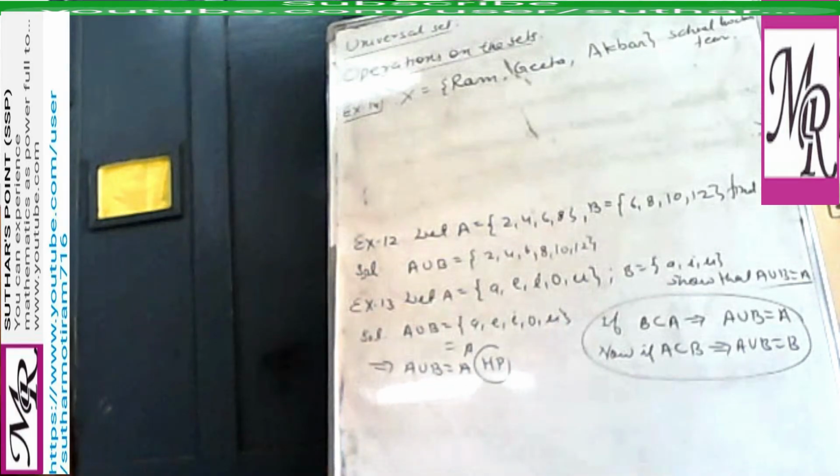Let X equal to Ram, Geeta, Akbar be the set of students of class 11 who are in the school hockey team.